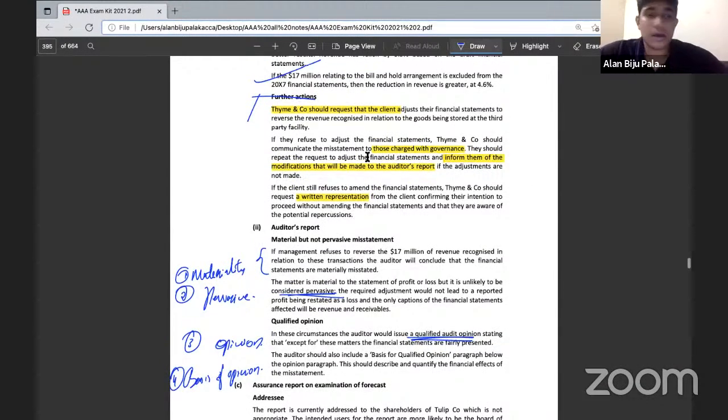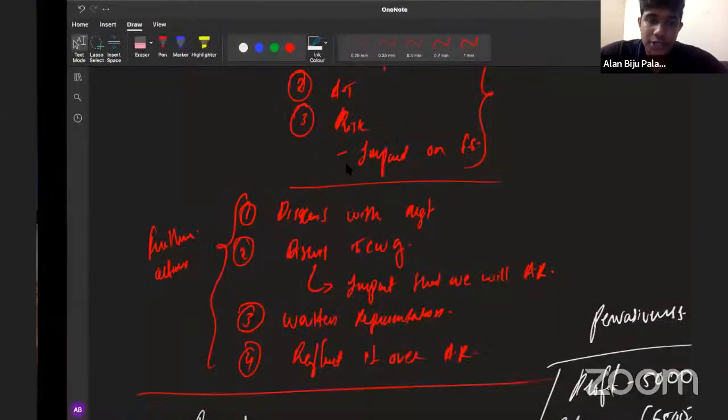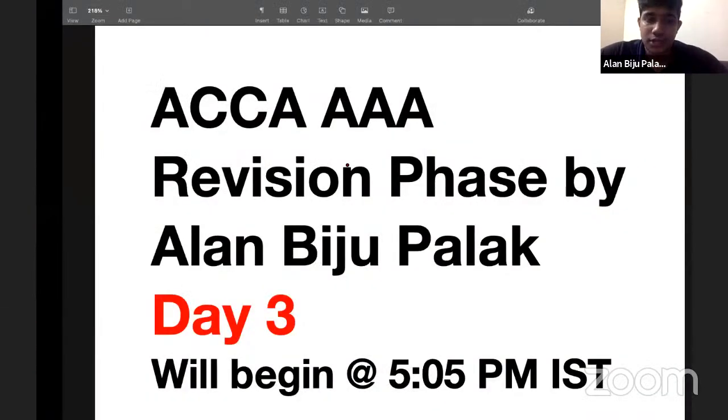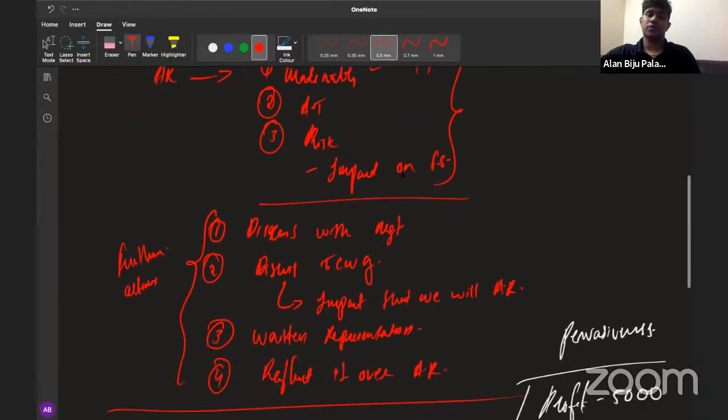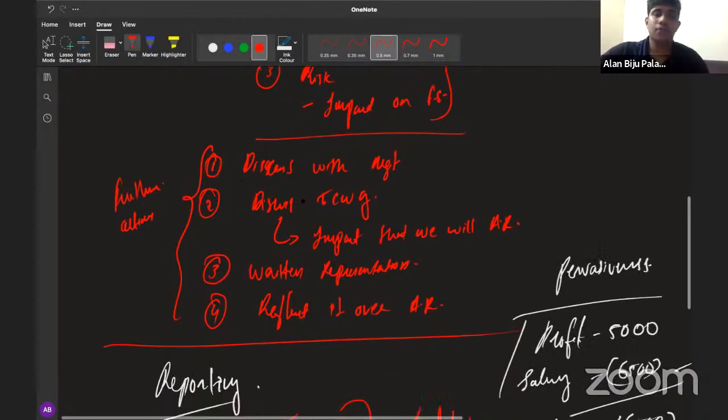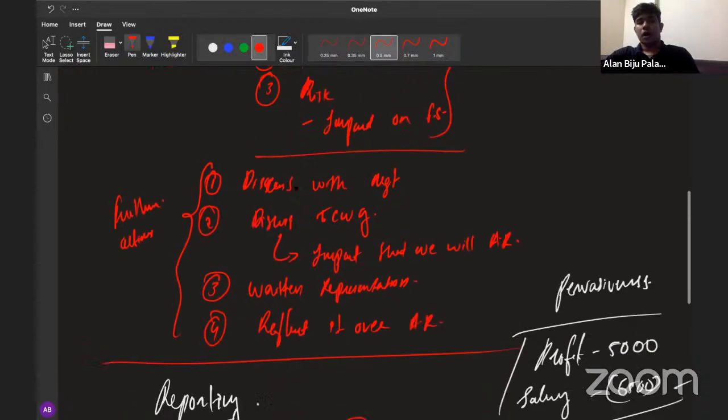All right. So these are the parts relating to the question on matters to be considered and further actions. When you get a question on matters to be considered and further action, first of all, you try to include the materiality, then talk about the accounting treatment, risk, and impact on financial statements. Then when you write about the further action, you should discuss the things that you are going to discuss with the management. Then with those charged with governance, if the management is unwilling to correct the mistakes, then you will be mentioning the impact that will be created over the auditor's report. Then you need to obtain written representation from the management.